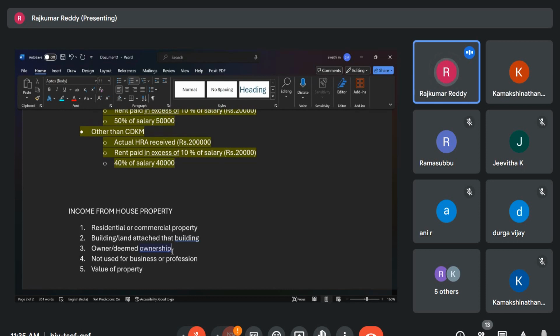Then third, all of us must have taken a housing loan, thinking that we will get some income tax benefit. So how to treat that loan amount in the income calculation? Then different scenarios. Maybe suddenly the house has become vacant, 3 months no one has come. In that case, how to calculate the income? So these are all explained from page 79 onwards.